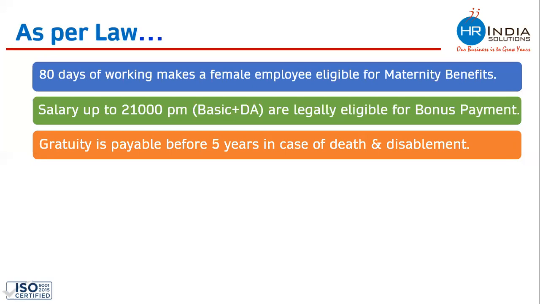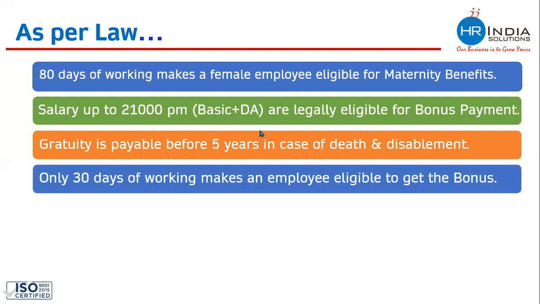So gratuity also becomes payable before 5 years only in the case of death, if the employee has died or has become disabled. So gratuity is a lump sum benefit paid to the employee once the employee completes 5 years with a company. And the Bonus Act, which is legal bonus, companies cannot deny paying that. Only 30 days of working makes an employee eligible to get the bonus. If you have worked with any company for only 30 days, you would be legally eligible to get the bonus from that company.